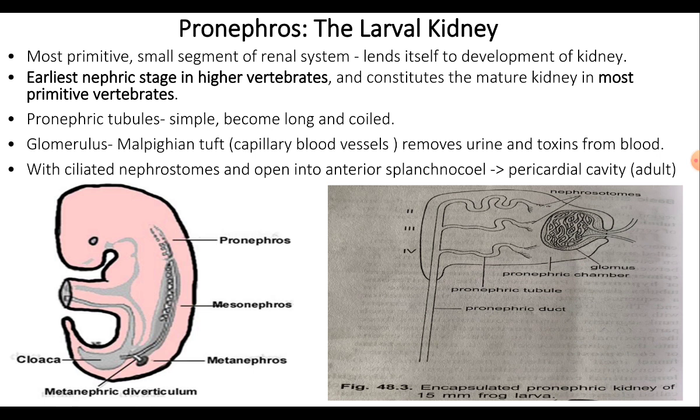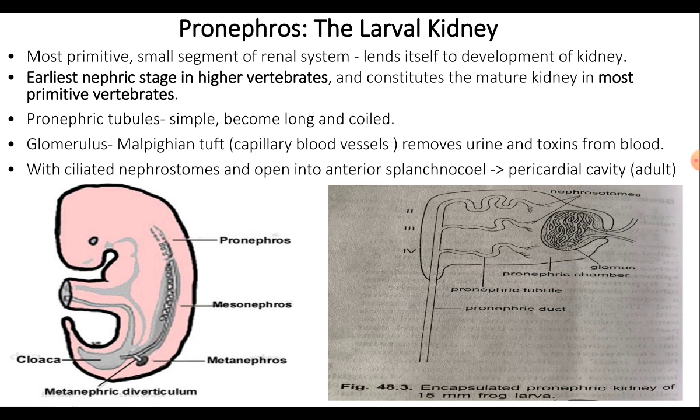It is functional in some larval cyclostomes, hence it is also known as the larval kidney. The pronephros kidney arises from the anterior-most region of the nephrogenic mesoderm or the nephrotome. The embryonic tubules arising first in this region are called as pronephric tubules.